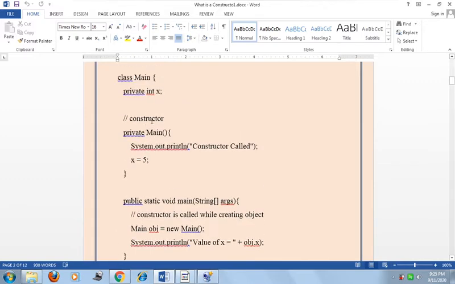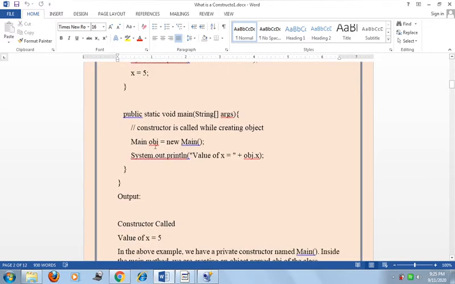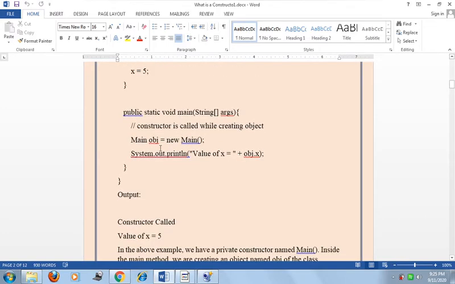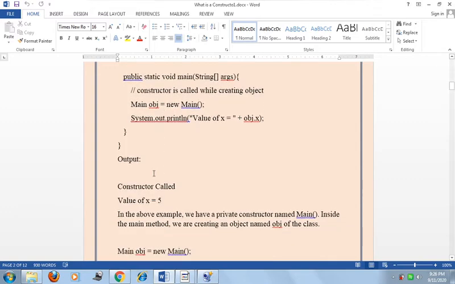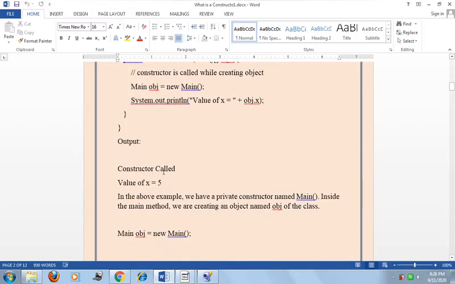Here in the Main class we declare a constructor, and the constructor name and the class name are the same. In the main method we call the constructor, and it is called automatically when we create an object. So this is the output of that program: constructor called and value equal to 5. In the above example we have a private constructor named Main, and inside the main method we are creating the object named obj of the class.